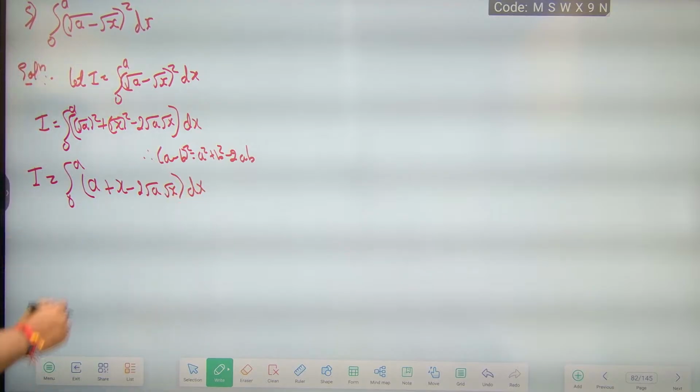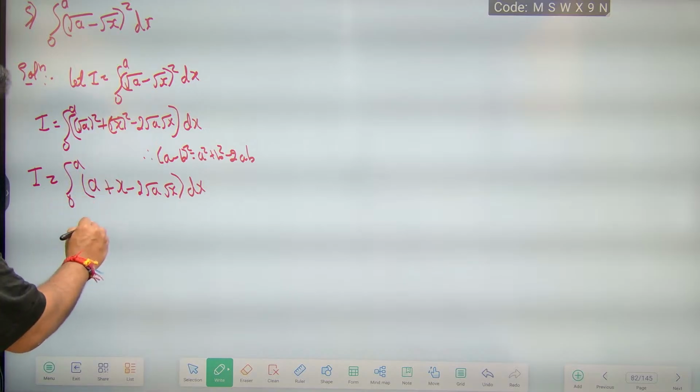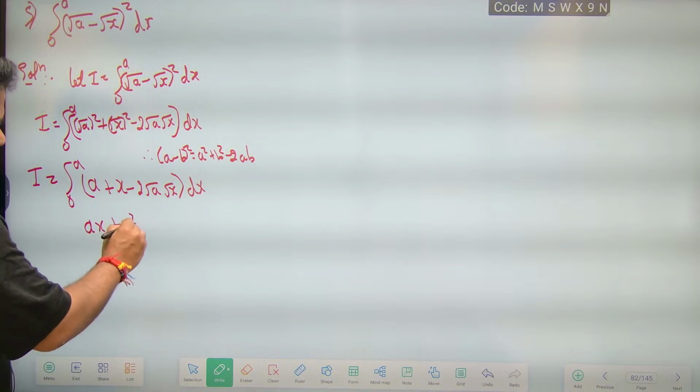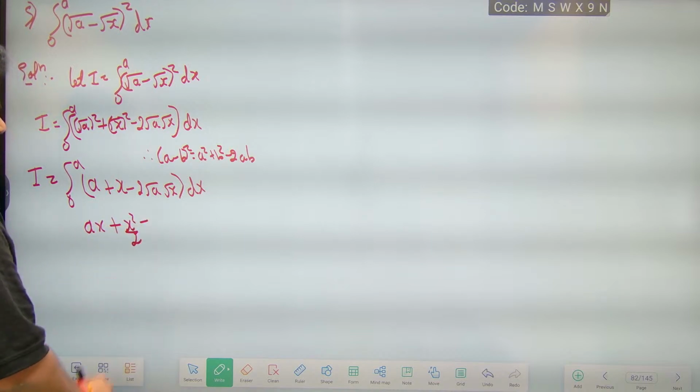Now the integral of a, with nothing else there, is ax. The integral of x is x square by 2. Minus the integral of root x, which is nothing but 2 by 3 x to the power of 3 by 2.